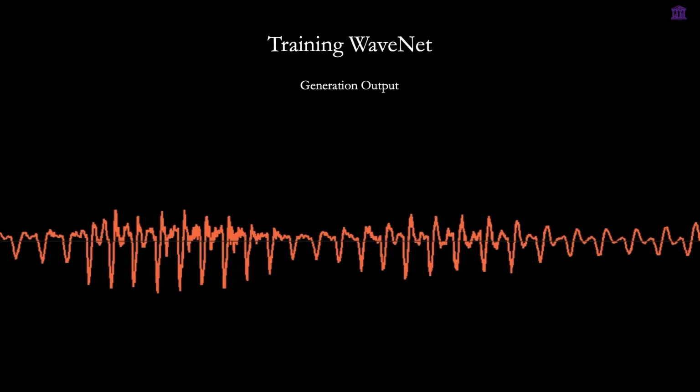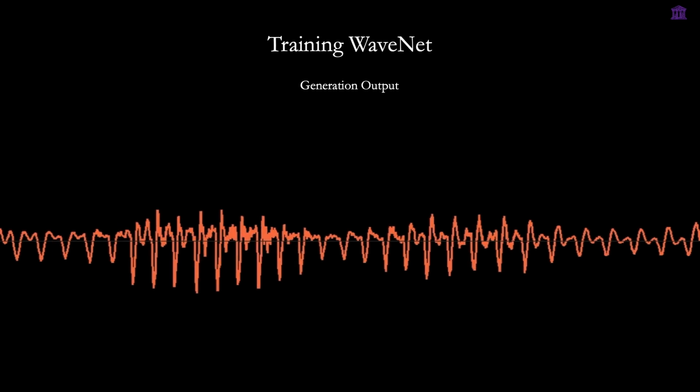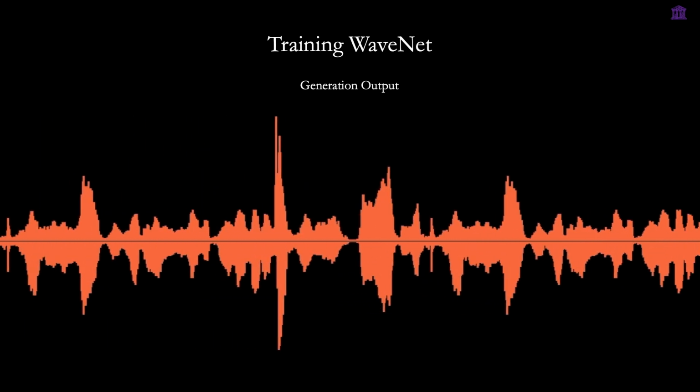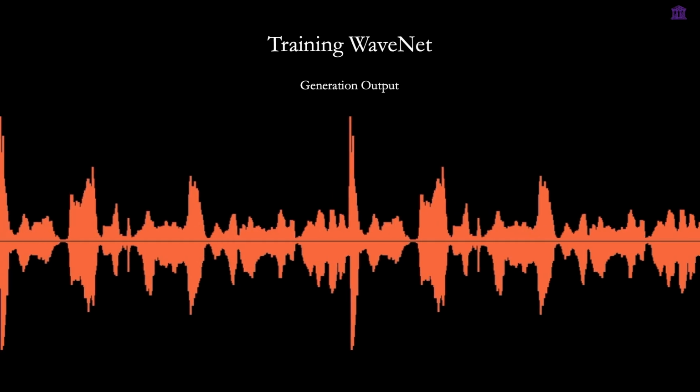Just like we saw with PixelCNN, when we don't guide the generation process, the model learns the structural features of human speech, but the output has absolutely no semantic or phonetic meaning. It ends up sounding like a realistic yet completely unintelligible mumbling of speech-like sounds. This problem leads us directly to Conditional WaveNet.